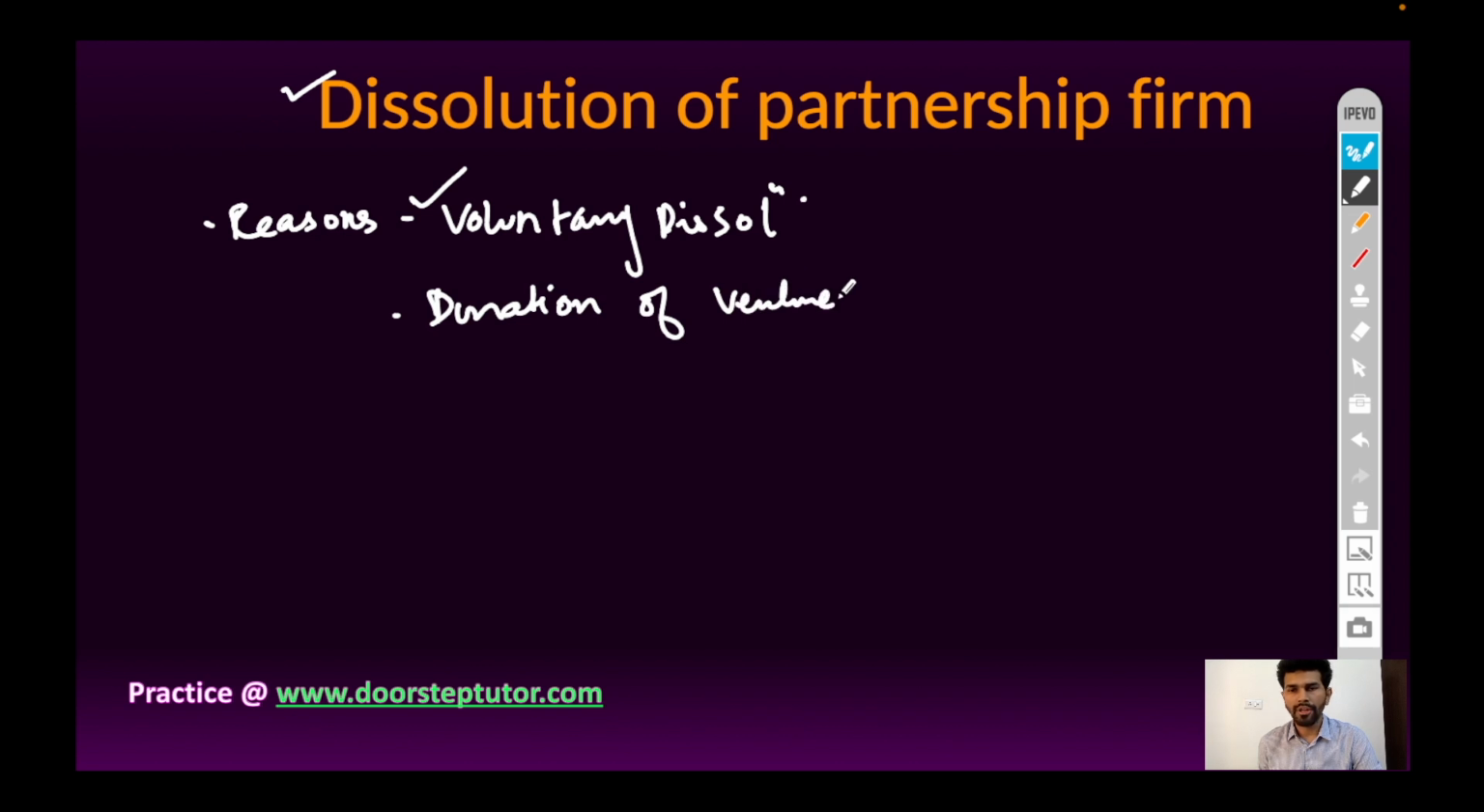Duration of venture is expired. It means at the time of beginning of the firm, all the partners collectively decided to run a business for 5 to 10 years time period. At the end of the particular duration, the venture is closed down.